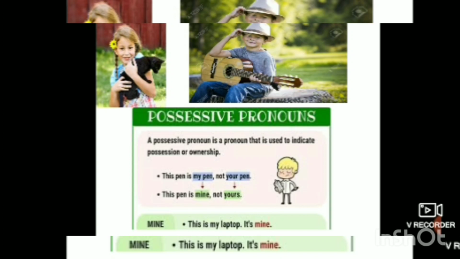As I told you, it gives us information about whom things belong to. So here we can say it is used to indicate possession or ownership. This pen is my pen, not your pen. This pen is mine, not yours. Instead of saying my pen or your pen, we can say this pen is mine. The word mine is showing possession.